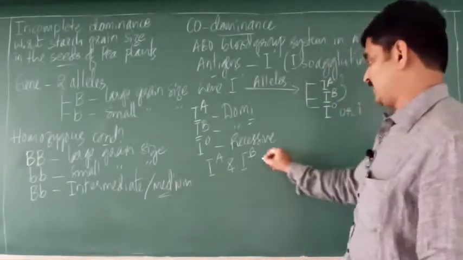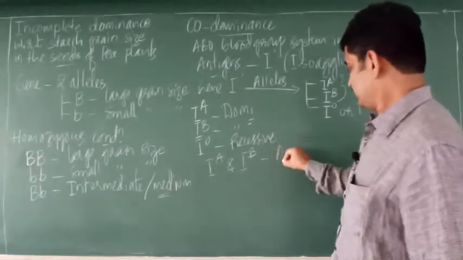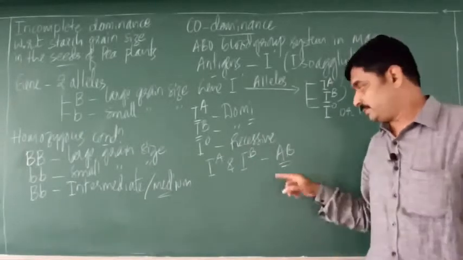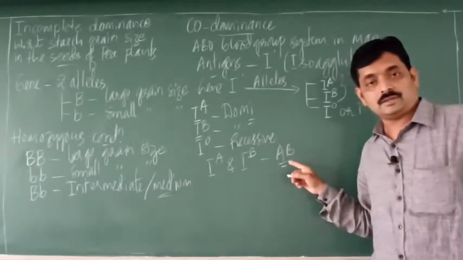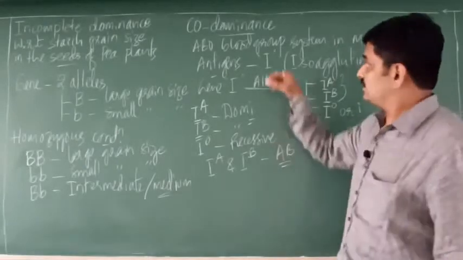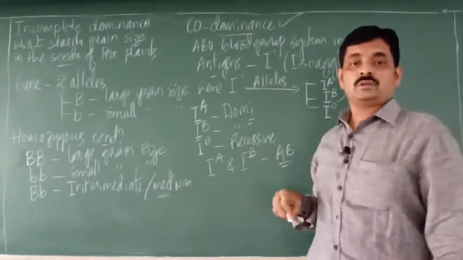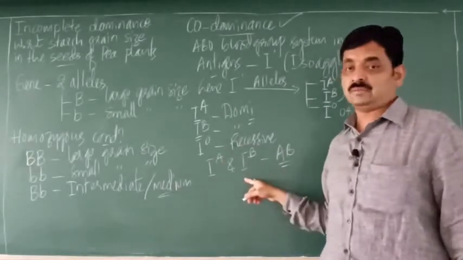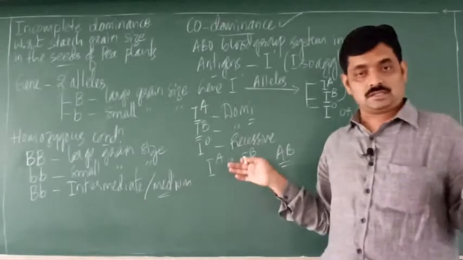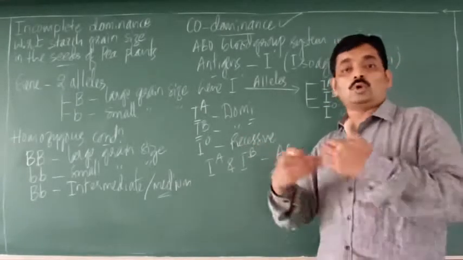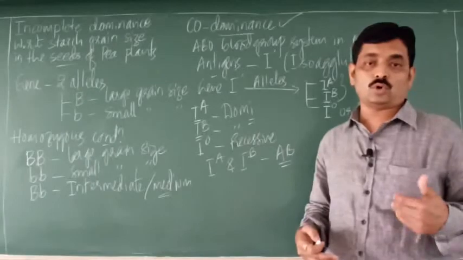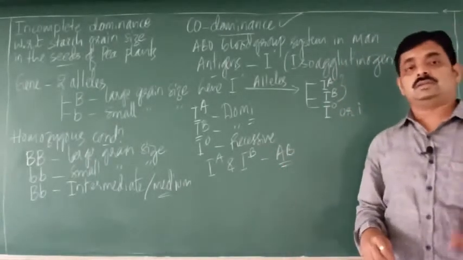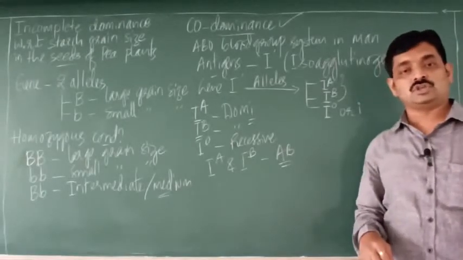So what should be the phenotype when both are expressed? The blood group of a person will be AB. This condition is called codominance. Codominance is exhibited by these 2 alleles, IA and IB. When these 2 dominant alleles are present together, both are expressed. This is called codominance. Next we will consider the blood groups and their different genotypes.